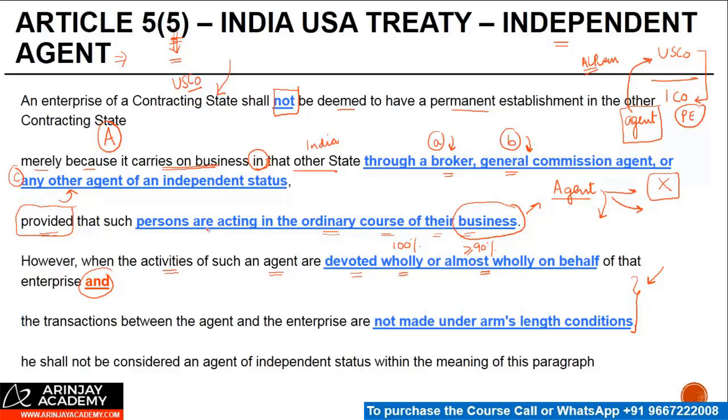But in the India-US treaty, they've specifically mentioned that there is an additional condition. If you do not satisfy that condition, plus you do not satisfy the condition of dependency on a wholly or almost wholly basis, it is only then that you become an agent of dependent status. He shall not be considered an agent of independent status within the meaning of this paragraph.